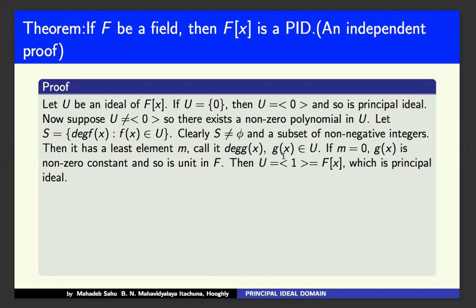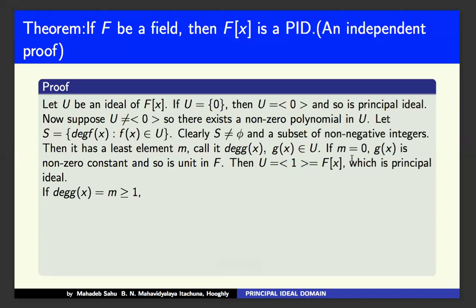If m equals 0, then g(x) is a non-zero constant, and so a unit. Therefore U becomes just the whole ring. Unit means 1 belongs to U, and then the whole of F[x] is in U. Therefore, as U is generated by 1, U becomes a principal ideal.